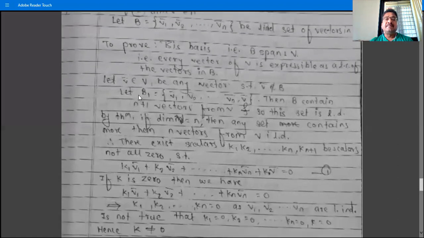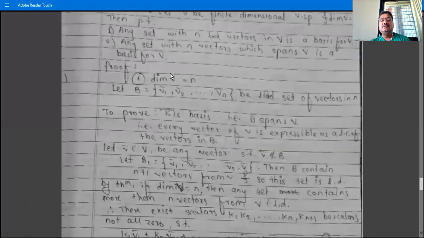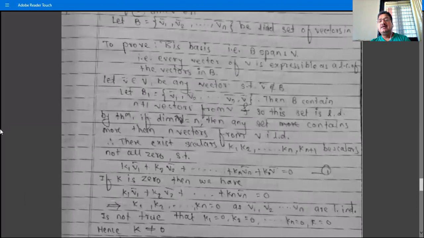So now suppose V bar does not belong to B. Then let B1 form the new set, that is V1, V2, ..., Vn, and add this V bar to B. So we have this set. Then B1 contains more than n vectors, and the dimension of V is n, so this set is linearly dependent. This set B1 is linearly dependent because it contains n plus 1 vectors from V, by the theorem.